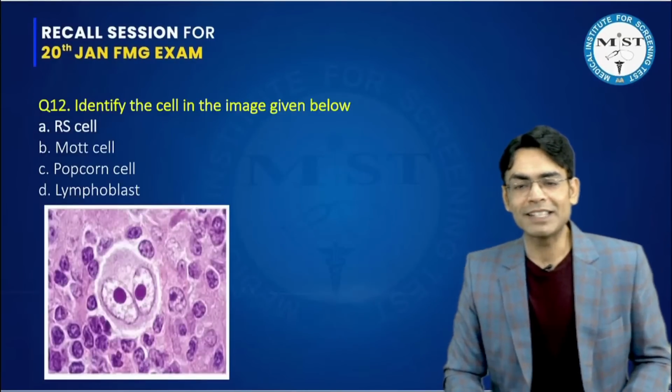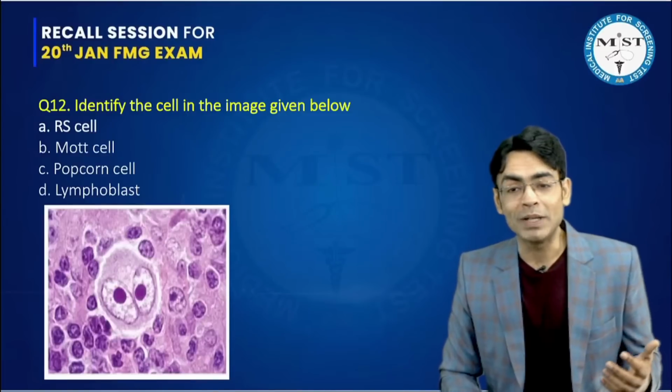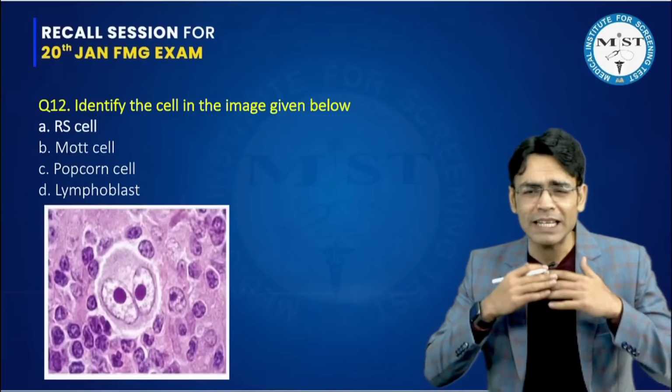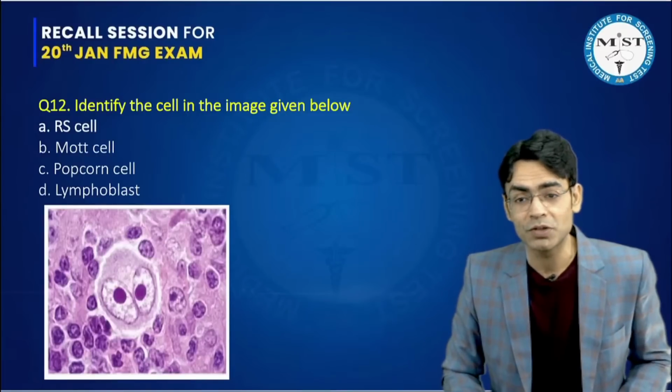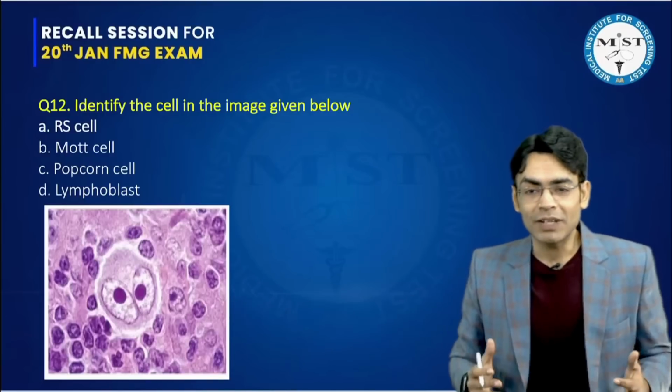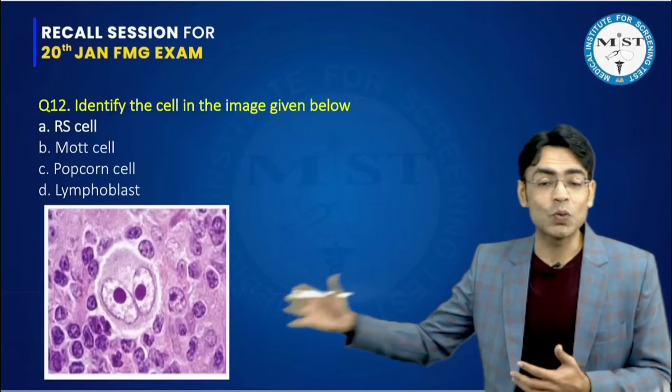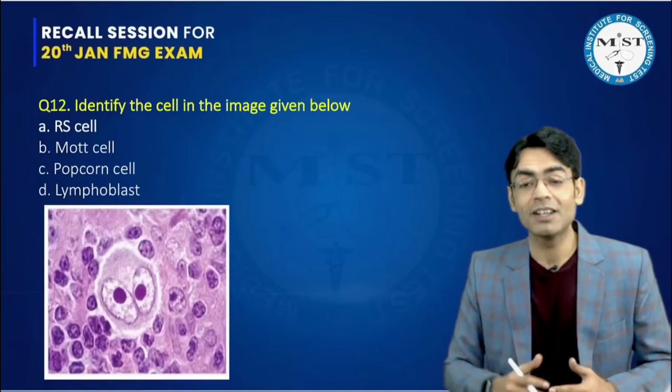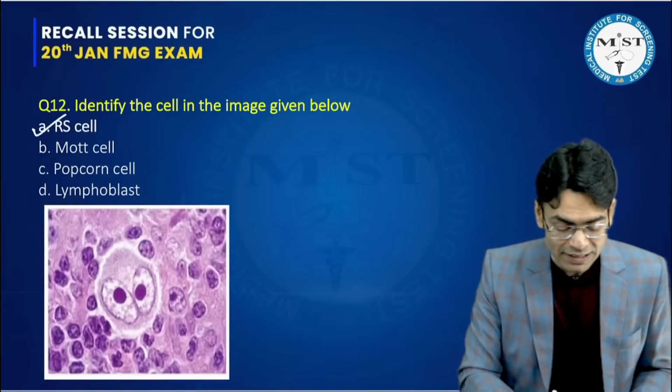Then identify the cell in the image given below. I don't know how many times we have discussed this. This is one of the easiest questions which can come from WBC disorders. Owl-eye appearance cell. Straight away they have asked it, what is it? And the image also was the same, and they gave the classical RS cell, no confusion in that. This is a Reed-Sternberg cell.